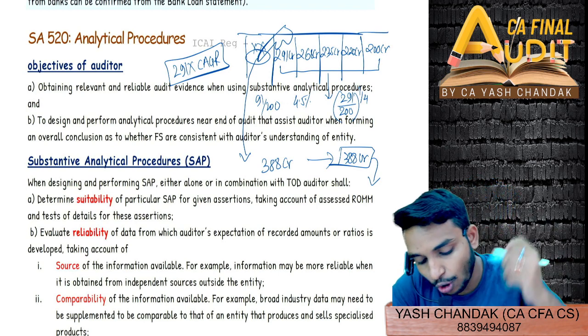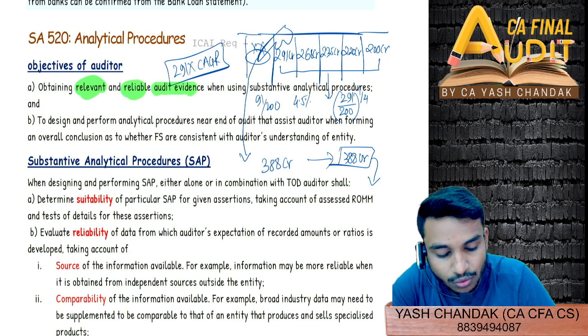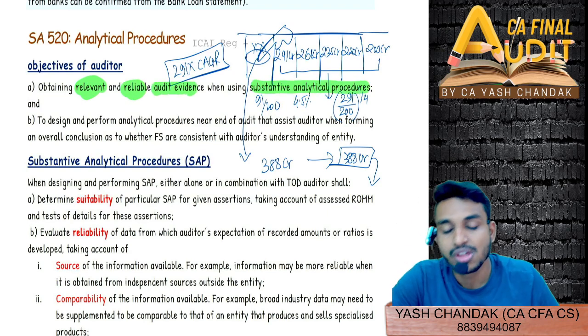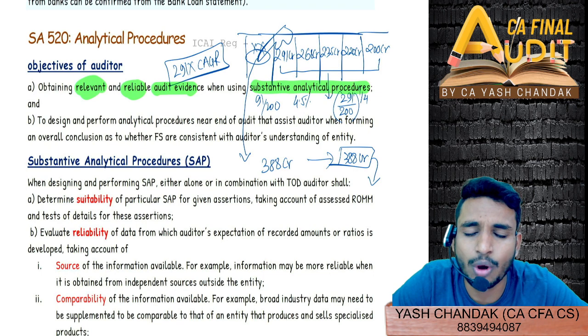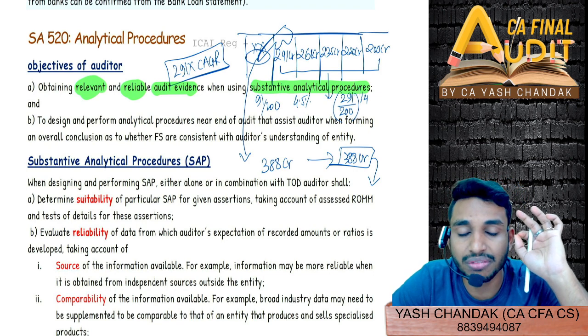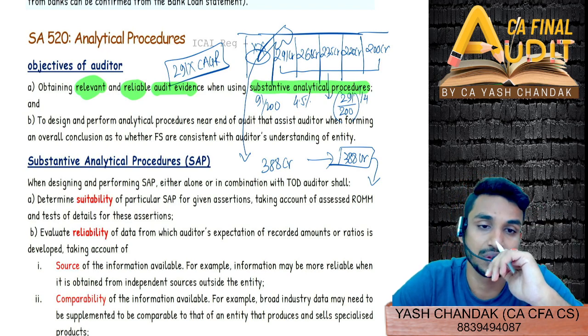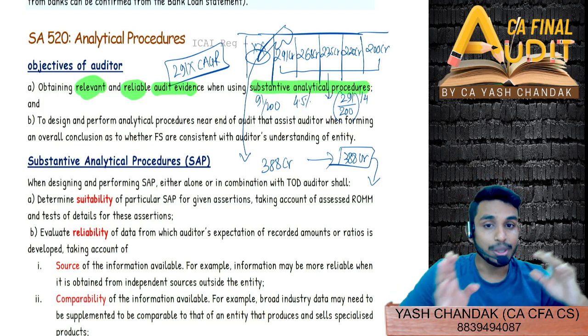First of all, the objective of the auditor is obtaining relevant and reliable audit evidence when using substantive analytical procedures. They are saying relevant and reliable audit evidence, they are not saying sufficient appropriate audit evidence. So just remember that analytical procedures do not provide corroborative audit evidence, and do not provide sufficient appropriate audit evidence on their own.